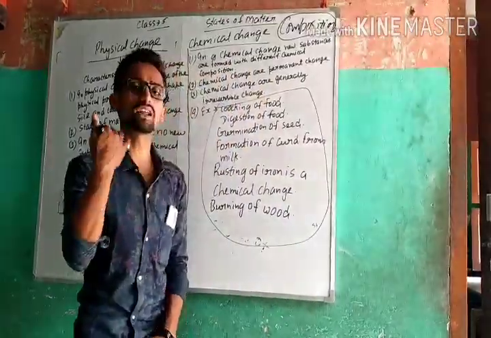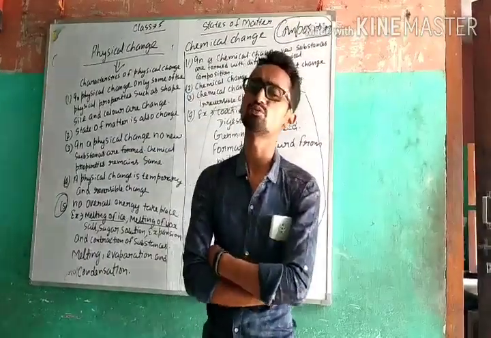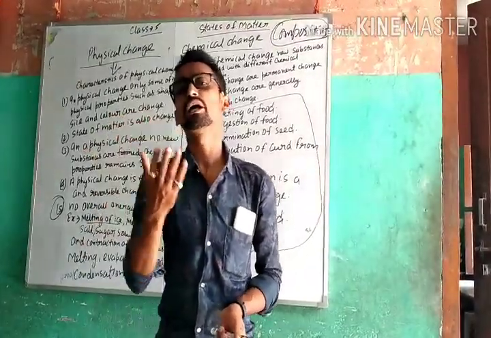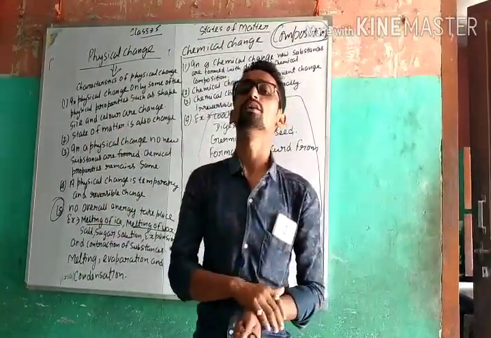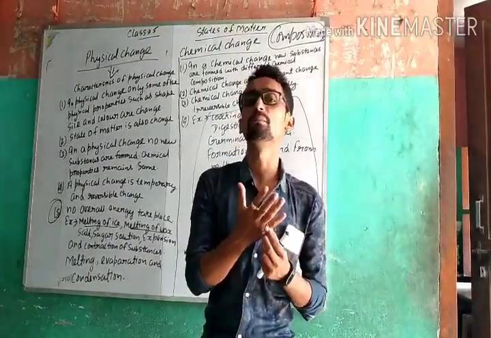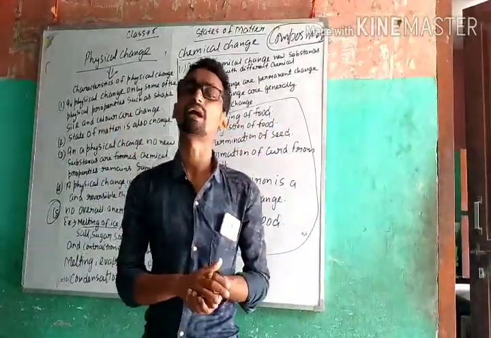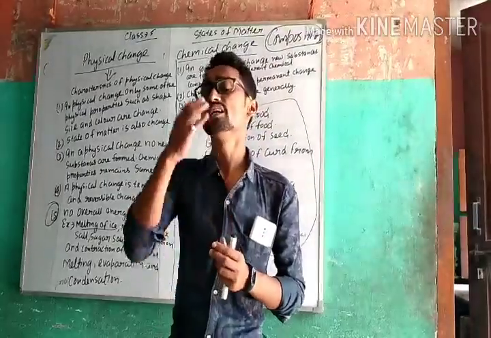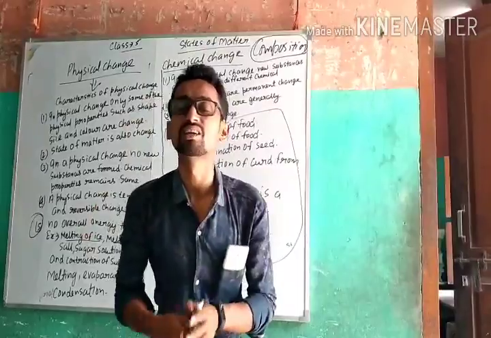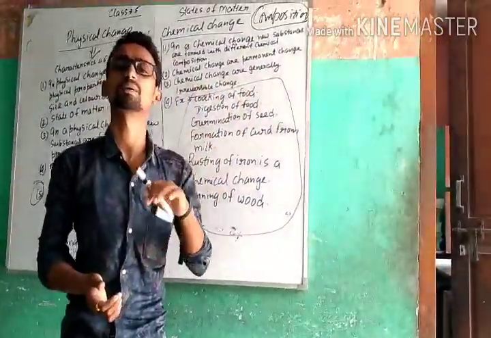Now talking about another point, that is the germination of a seed. When a baby plant grows up into a developed plant, the seed germinates. First the seed germinates, and the embryo present in the seed develops into a baby plant, known as the seedling. So it can never go back to its original state. That's why germination of a seed is also considered a chemical change.